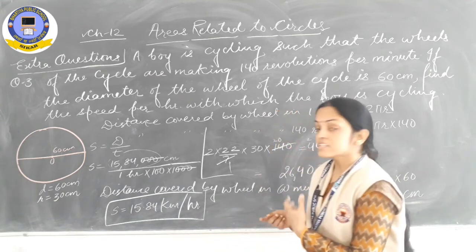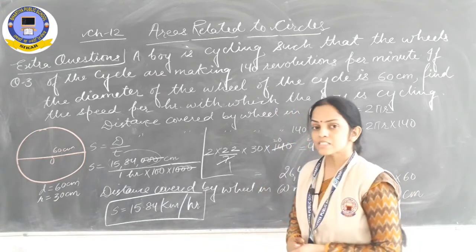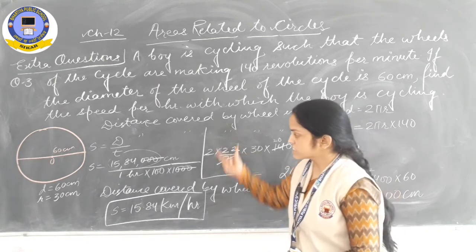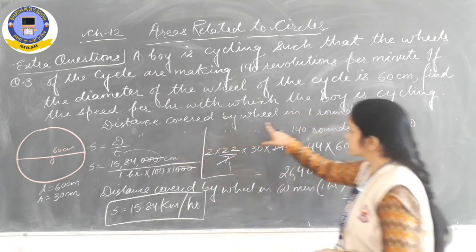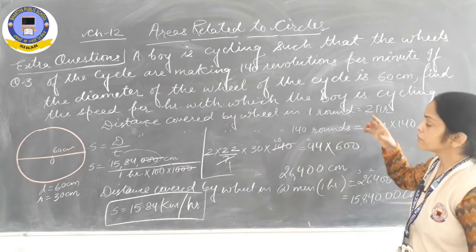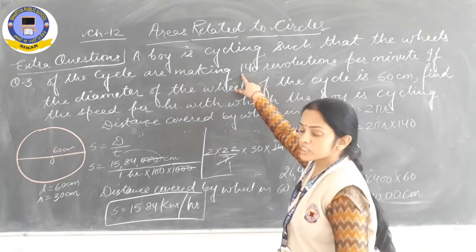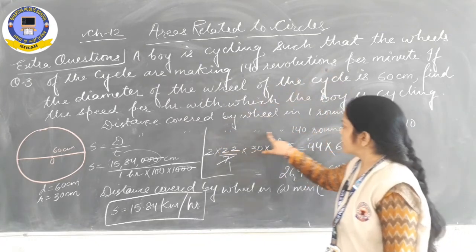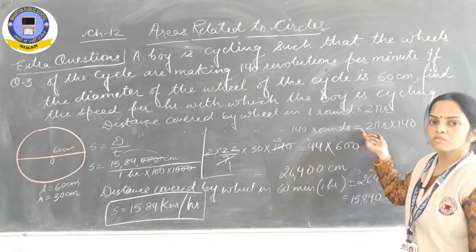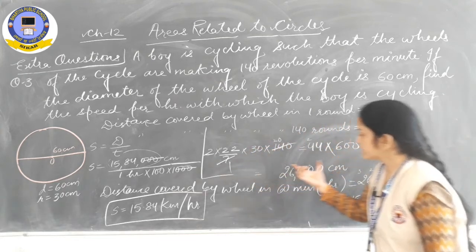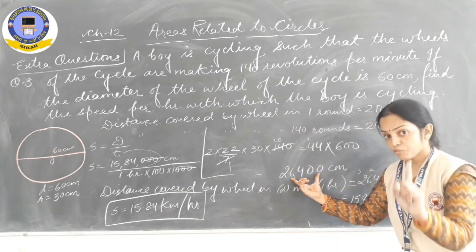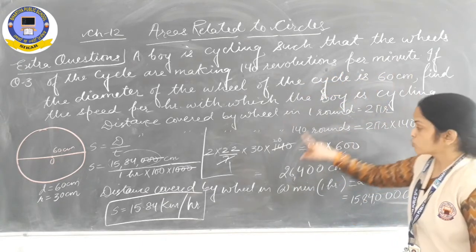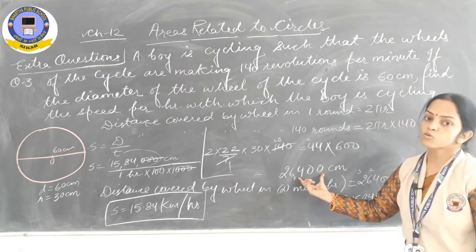Okay, so in the previous class we had studied how many rounds have been taken by the wheel and what is the distance covered by the wheel. But in this question we studied that if a question comes like find out the speed of a car or speed of a cycle, then in this manner we can find it out. First of all, we found the distance covered by the wheel in 1 round, that is equal to 2 pi r. It is given in the question that in 1 minute 140 revolutions have been taken by the wheel. So we found the distance covered by the wheel in 140 rounds, that is equal to 2 pi r multiplied by 140. Solve it. We will get the distance covered by the wheel in 1 minute because it is already given that 140 revolutions per minute. Okay, so in 1 minute the distance covered by the wheel is 26,400.